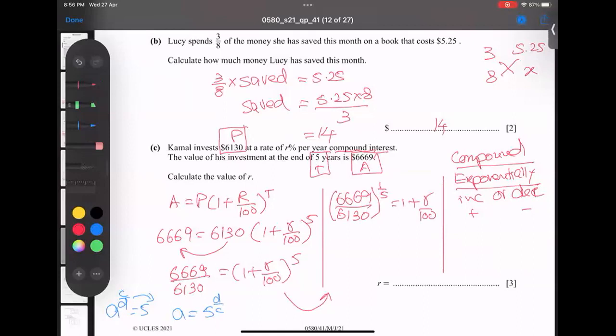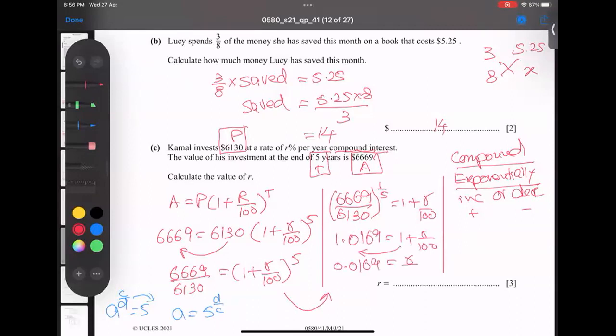And now I will type in the calculator the left hand side. First of all, 6669 divided by 6130, and the power is 1 divided by 5, and I am getting here 1.0169 equal to 1 plus r over 100. This 1 will subtract, and then 100 will multiply.